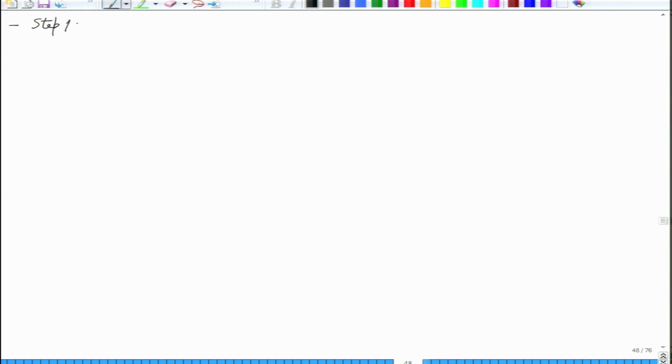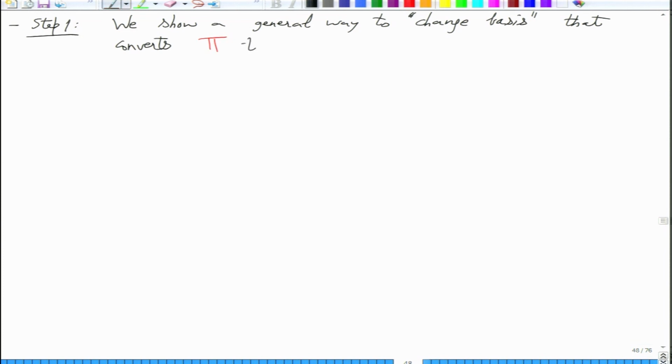How do you change the product gates? So we show a general way to change basis that converts pi to sigma wedge.